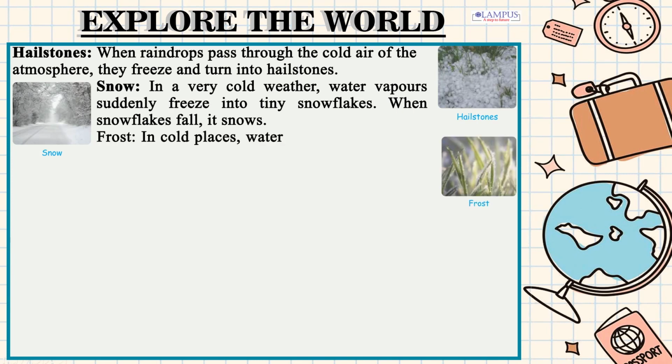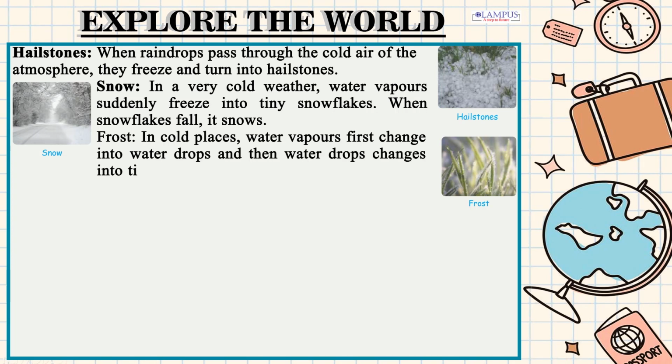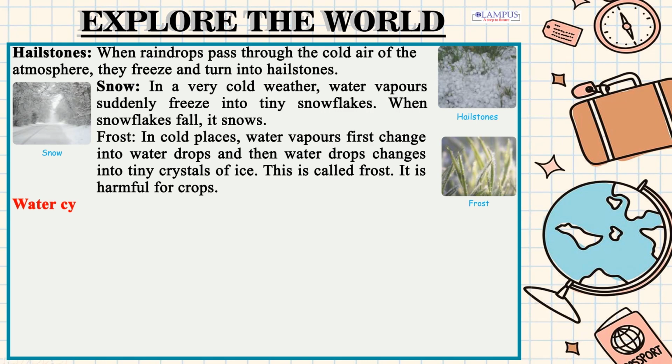Frost: in cold places, water vapors first change into water drops and then water drops change into tiny crystals of ice. This is called frost. It is harmful for crops.